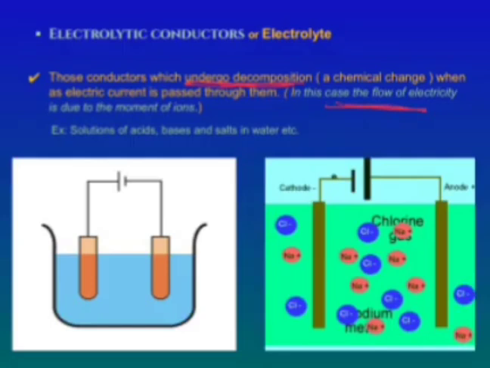Due to the presence of ions only, it is possible for electricity to flow in electrolytes. For example, solutions of acids, bases and salts in water. These are the best examples for electrolytic conductors.